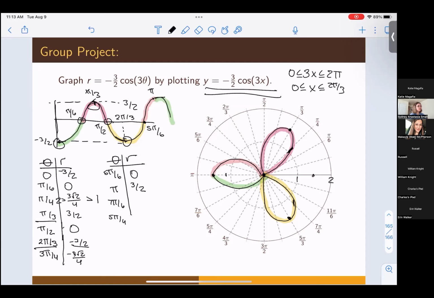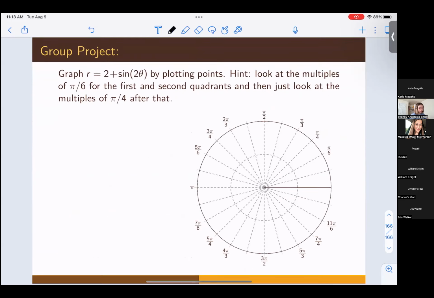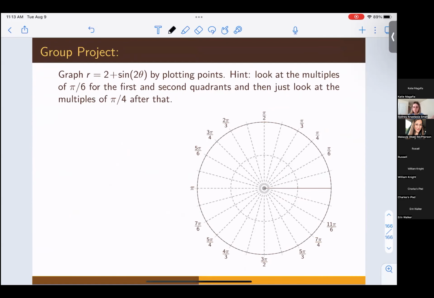All right, let's do one more and then we will call it for the day. This one's a little different. It has what we would call a vertical shift now in rectangular coordinates. We want to graph r equals 2 plus the sine of 2 theta by plotting points.